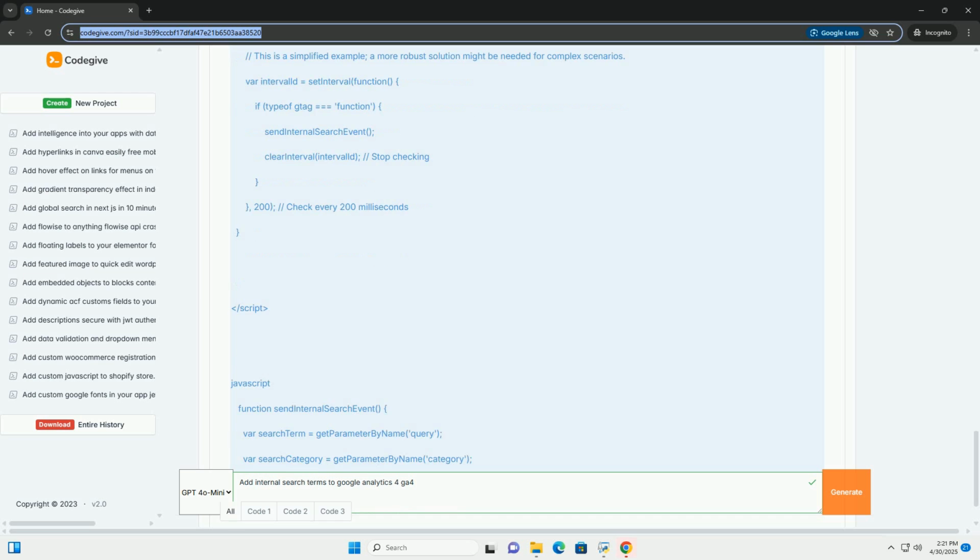Test your implementation. 1. Click the Preview button in GTM. This will open a debug window connected to your website. 2. Navigate to your website and perform a search. 3. In the GTM debug window, check that the internal_search tag fired. 4. Click on the tag to see the event parameters. Verify that search_term, search_category (if applicable), and search_results (if implemented) have the correct values.